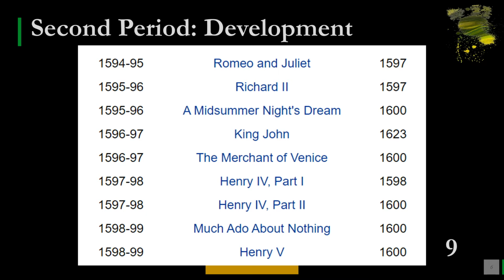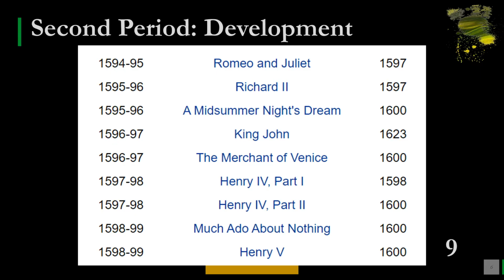Again 1595-96 Richard II, published in 1597 or printed 1595-96. A Midsummer Night's Dream 1600, 1596-97 King John 1623. Then we have 1596-97 The Merchant of Venice 1600, 1597-98 Henry the Fourth Part 1 1598. Again 1597-98 Henry the Fourth Part 2 1600, 1598-99 Much Ado About Nothing 1600, and 1598-99 Henry the Fifth 1600.